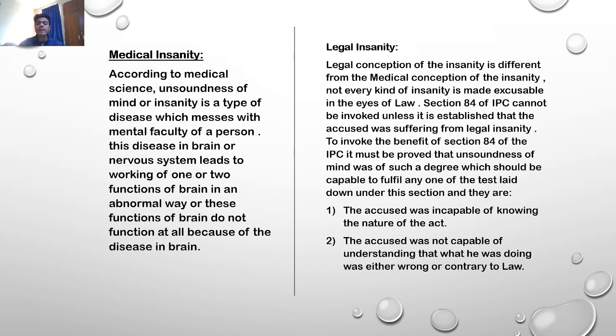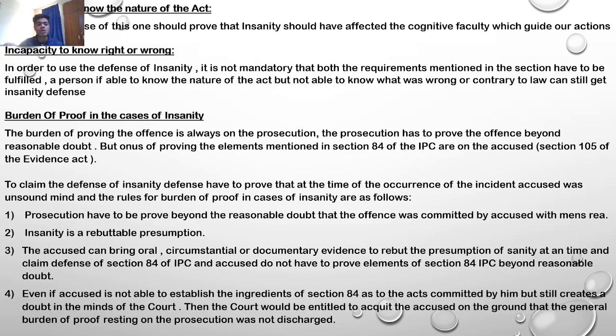To invoke the benefit of Section 84 of the IPC, it must be proved that the unsoundness of mind was of such a degree that it fulfills any one of the tests laid down under the section, and they are: first, the accused was incapable of knowing the nature of the act, and second, the accused was not capable of understanding that what he was doing was either wrong or contrary to the law.